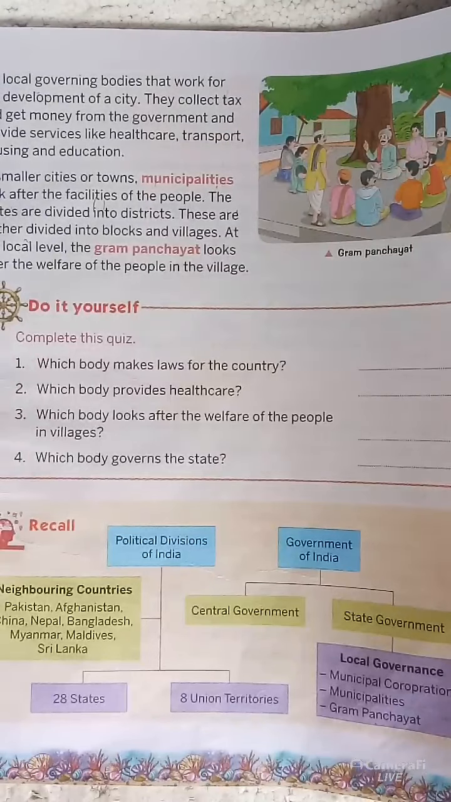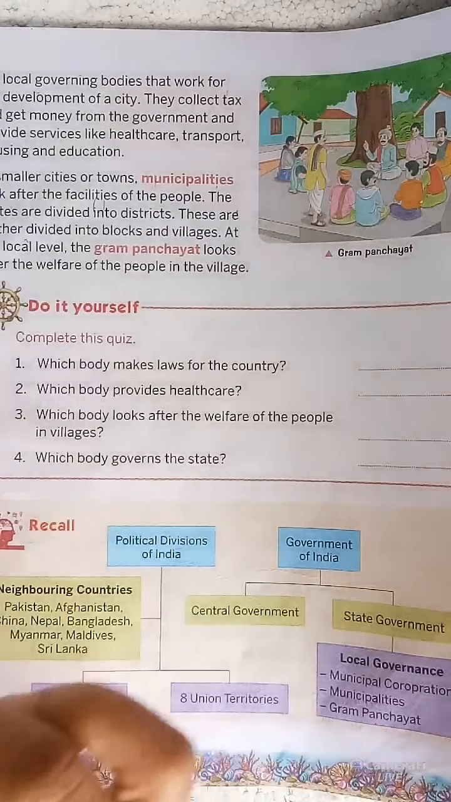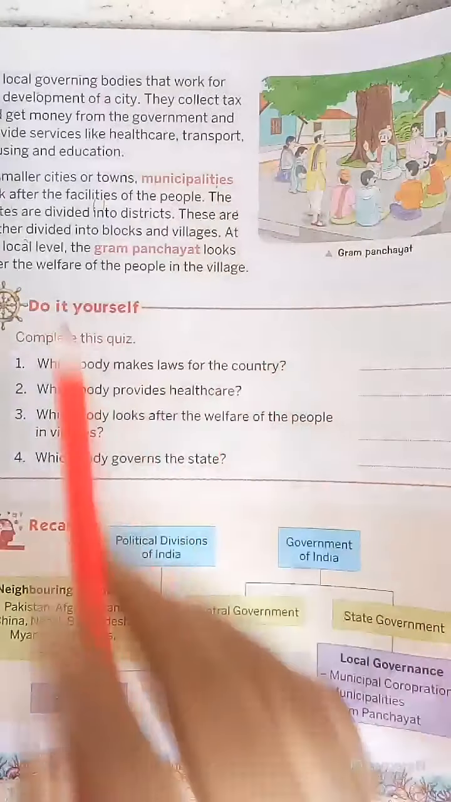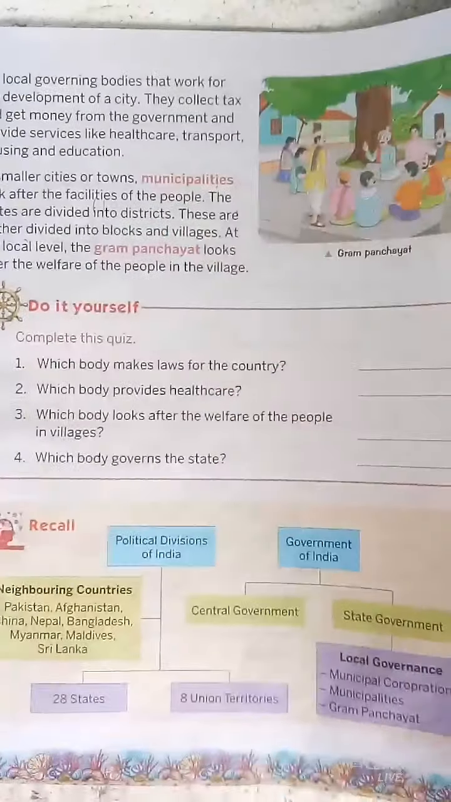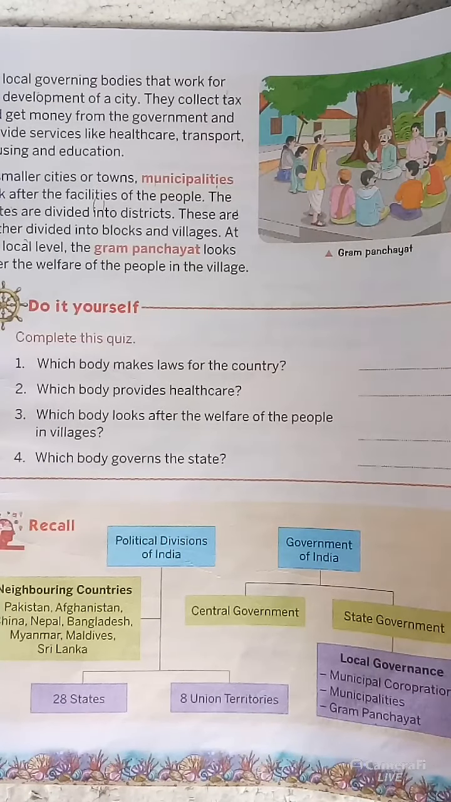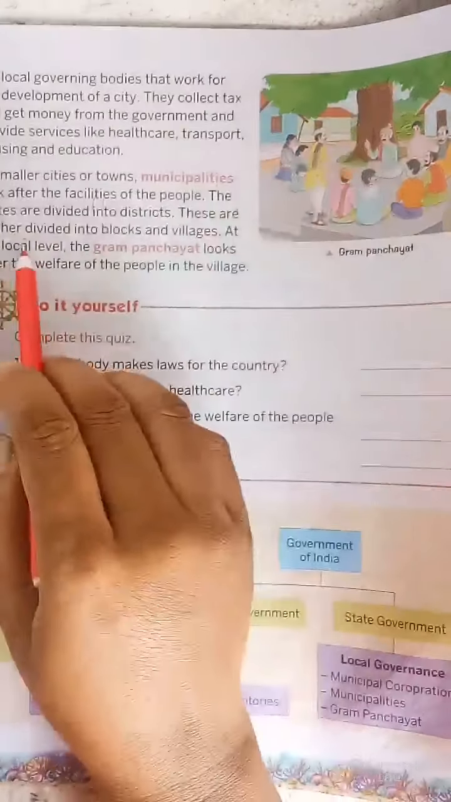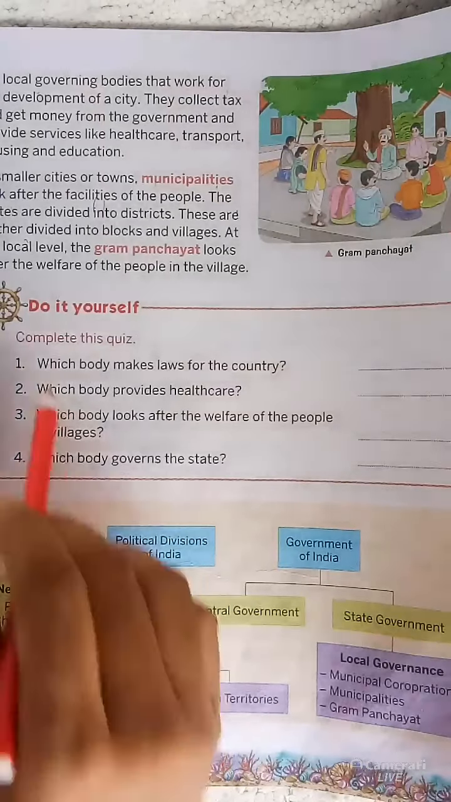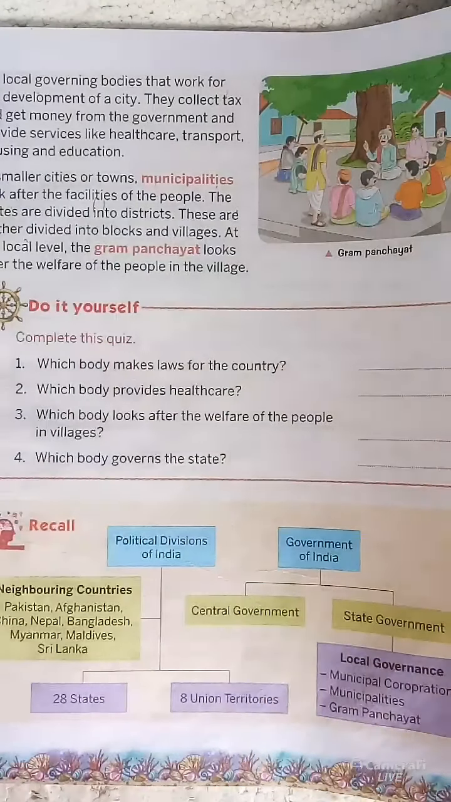The states are divided into districts. We already know there are 28 states. After the 28 states, if needed, they are divided into districts. Then again, if needed, these are further divided into blocks and villages. At the local level, the Gram Panchayat looks after the welfare of the people in the village.